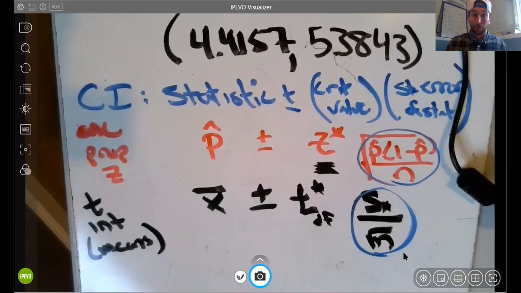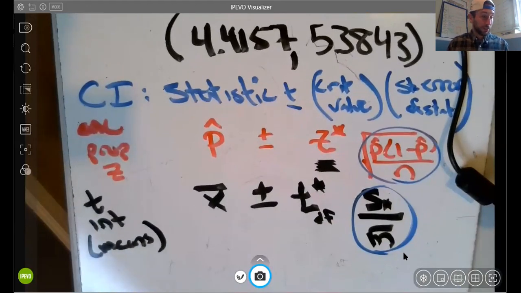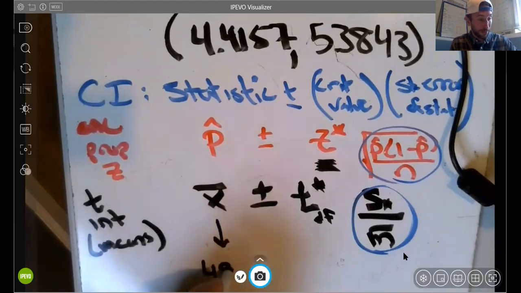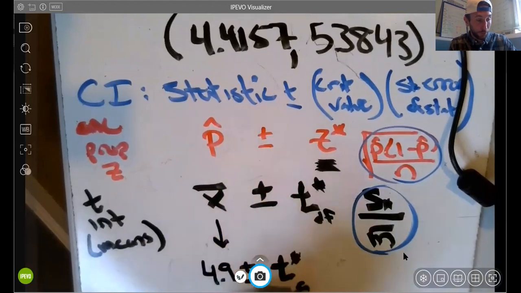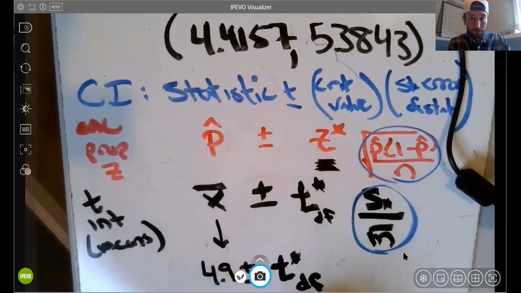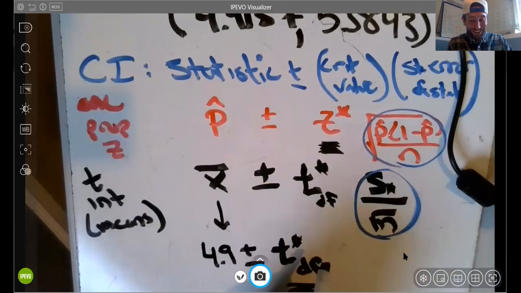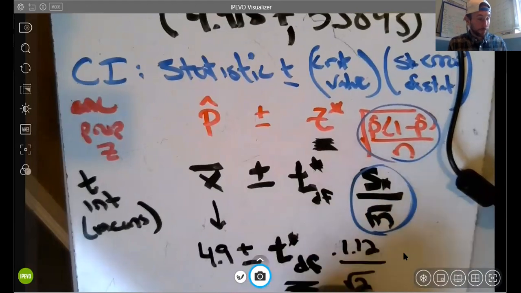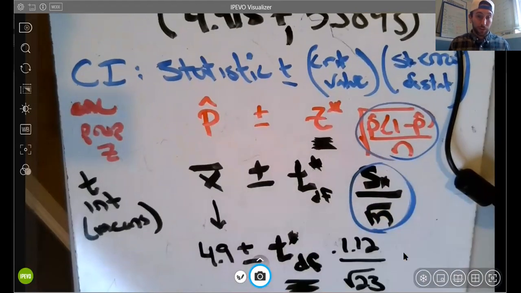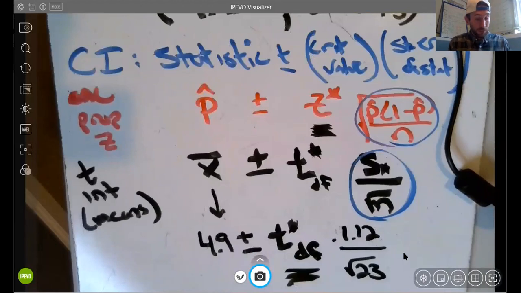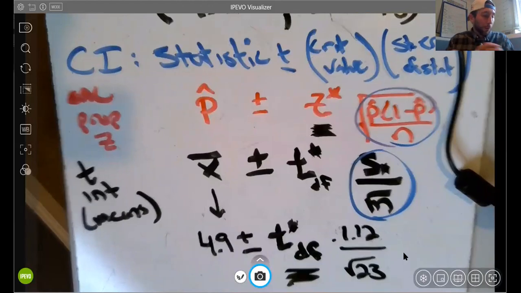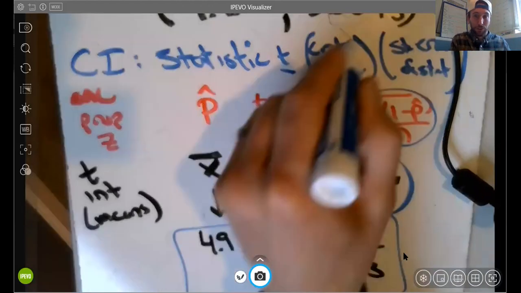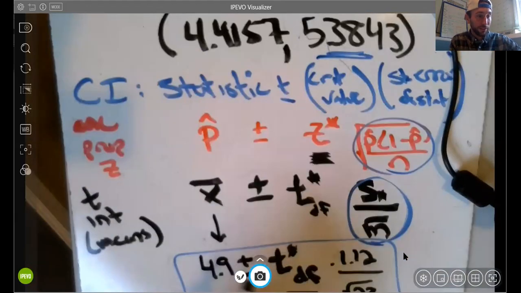So lastly, kind of wrap it up. If I then replace these with some numbers, our sample mean was 4.9 plus or minus T star, there would be a number here. I'm going to hold off on that, mostly because I don't have the table in front of me. And then we've got 1.12 over the square root of 23. And so when I do 4.9 plus all this stuff, that's how I get this higher value in the interval. And when I do 4.9 minus all this stuff, that's how I get this.